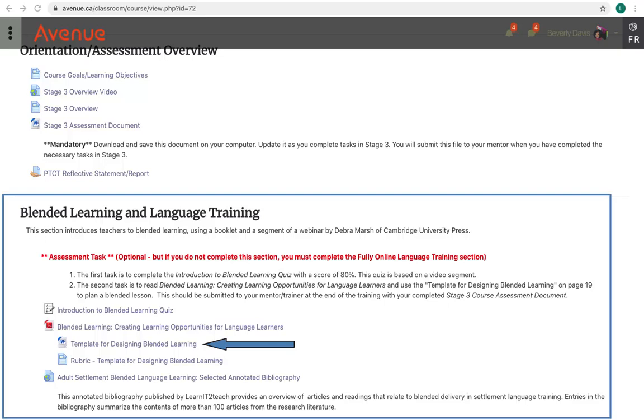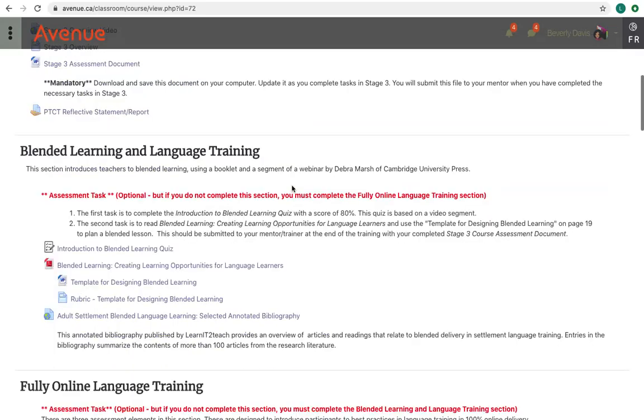This section includes the template for designing blended learning, which course participants must use for one of their lessons during Stage 3 and submit with the completed Stage 3 assessment document. The rubric used to assess a completed blended lesson template is also found in this section.